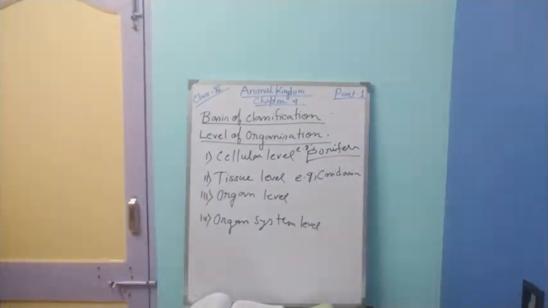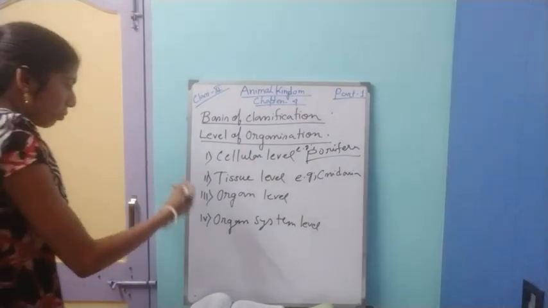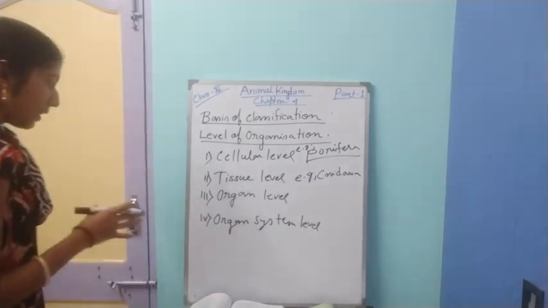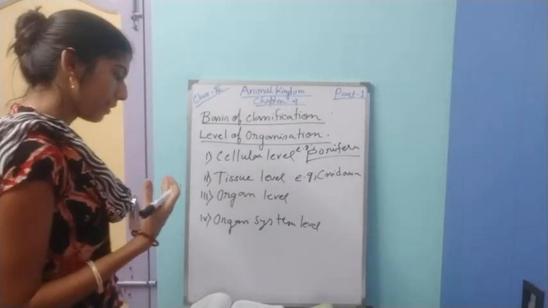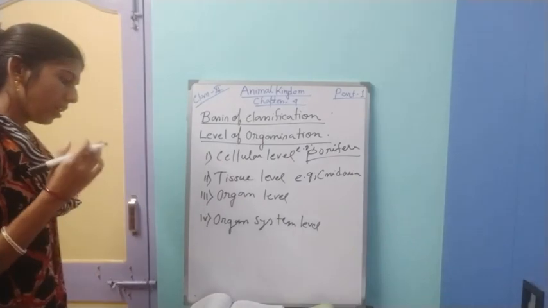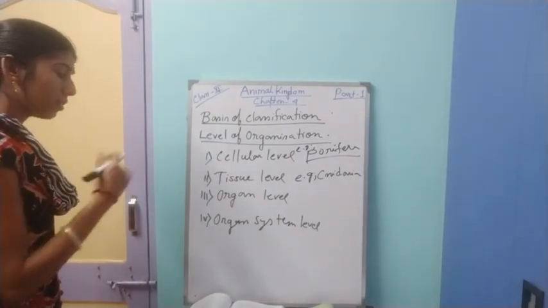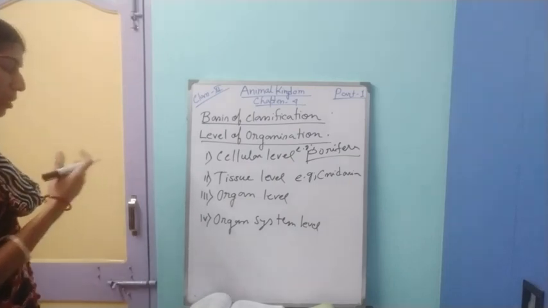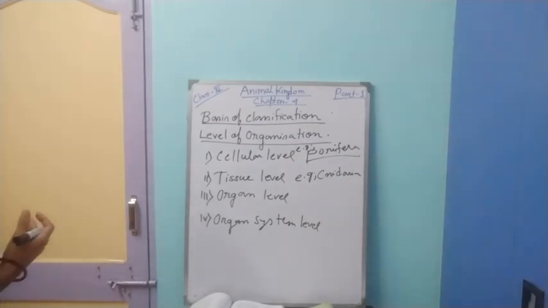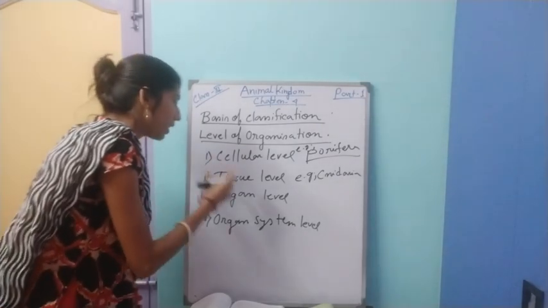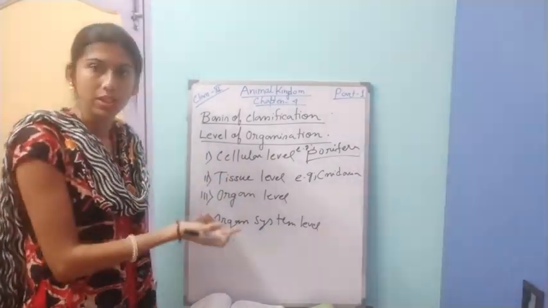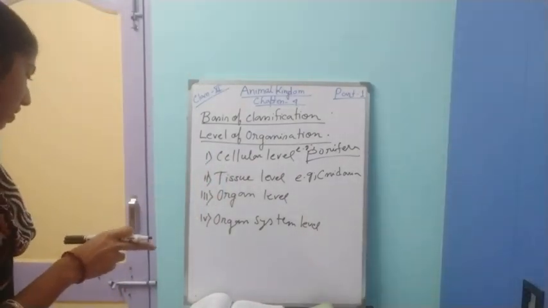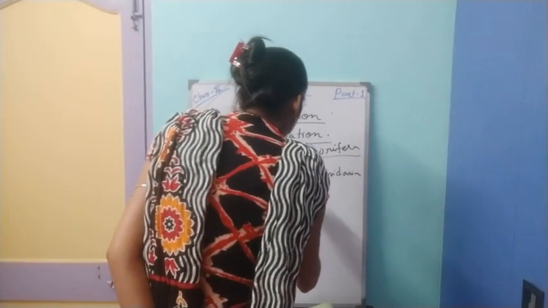Next is organ level of organization. That means cells are grouped into tissues and tissues will form an organ. So in that case you can understand that division of labor can be found in the organ. Okay, so this type of arrangement is called as organ level. That means a particular organ is specialized for a particular function. This type of organization is called as organ level body organization. Example is Platyhelminthes.